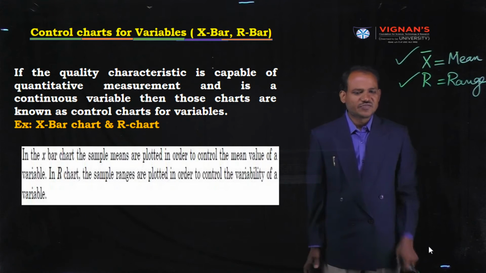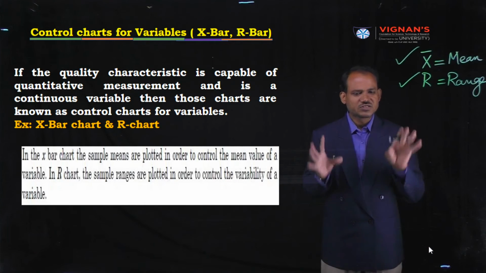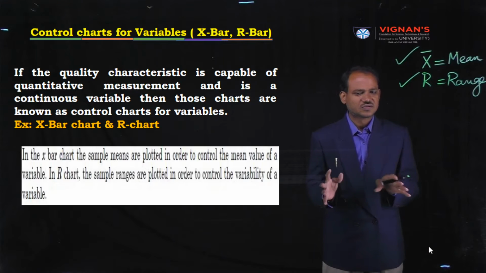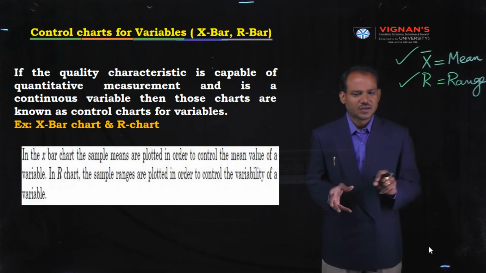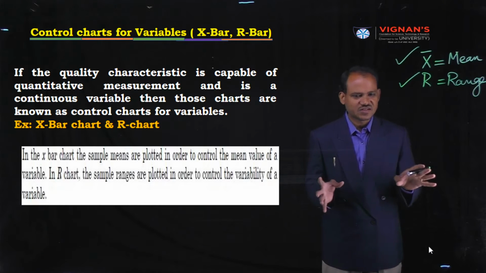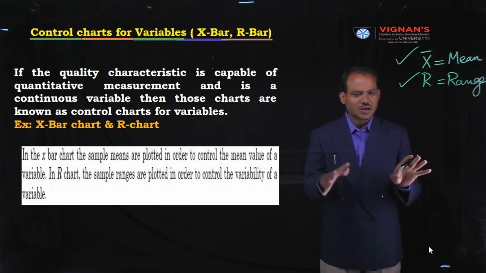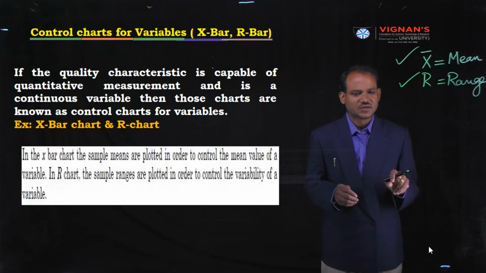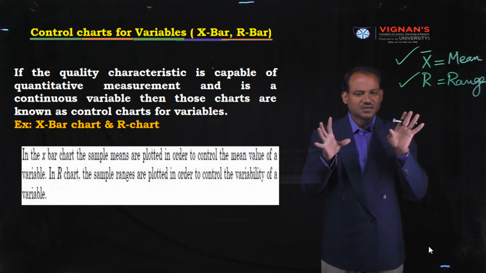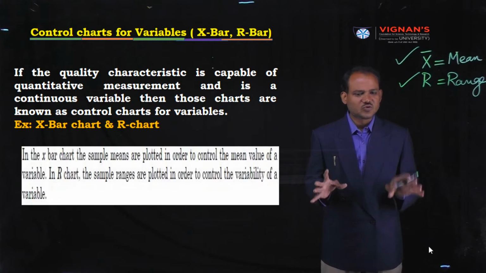What is the purpose of a control chart? A control chart is used to check whether the manufacturing process is under control or out of control. Control charts are of two types. What are they?